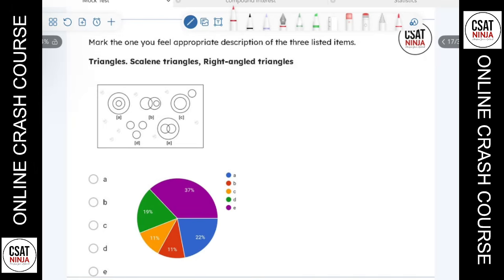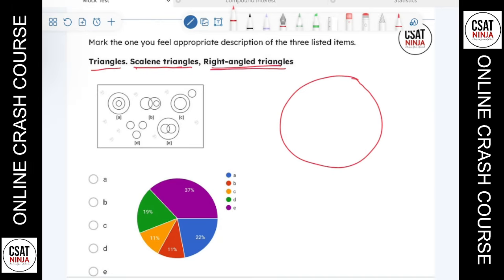Next. Okay, there's a division here. Everyone is getting different answers here. I think no question was asked last year, but in 2022, I guess, there was some question based on this type in NBSE. So what's the word here? We have triangles, scalene triangles, and right angle triangles. One thing to keep in mind is the parent here is triangle. Under triangle, there should be scalene triangle and right angle triangle.